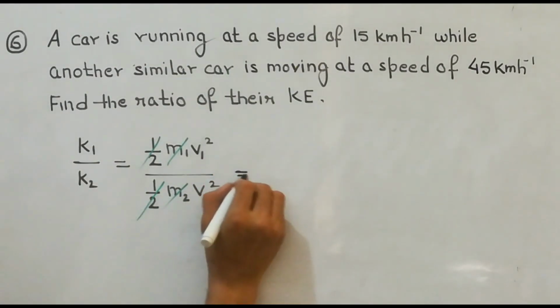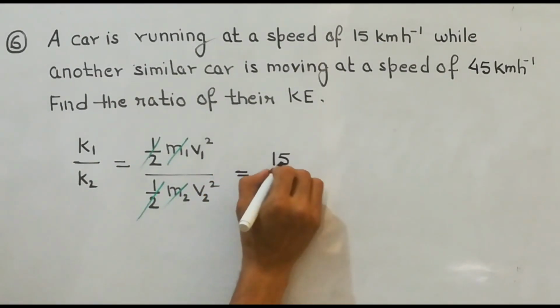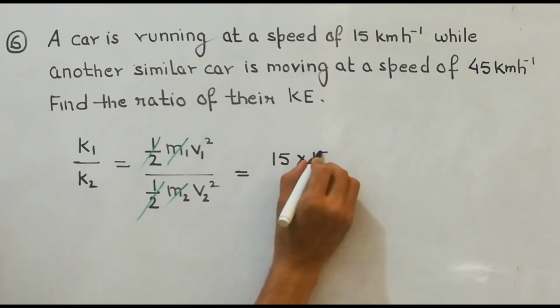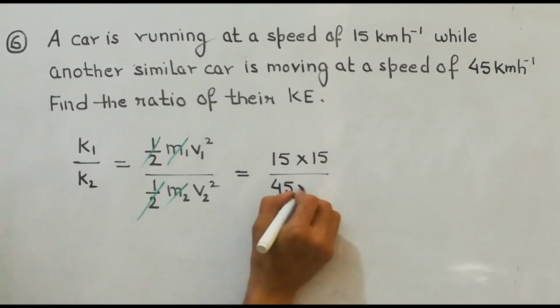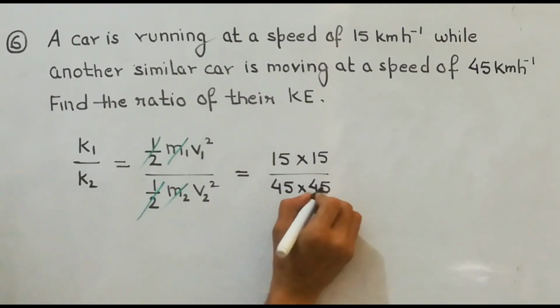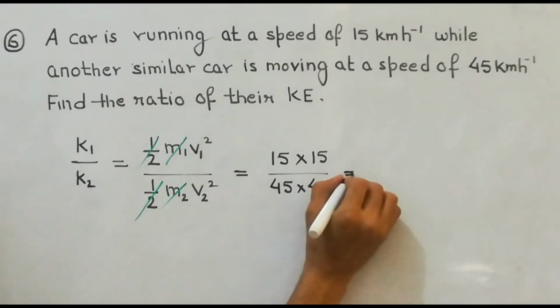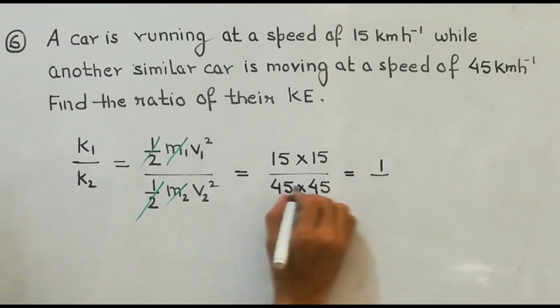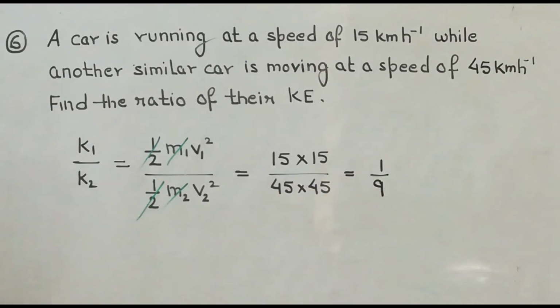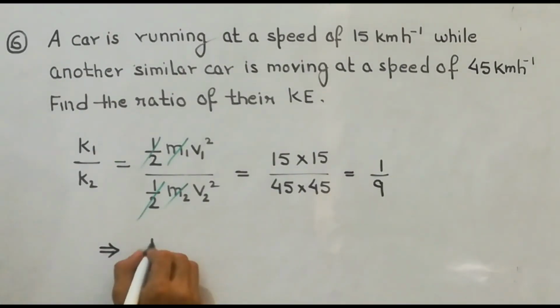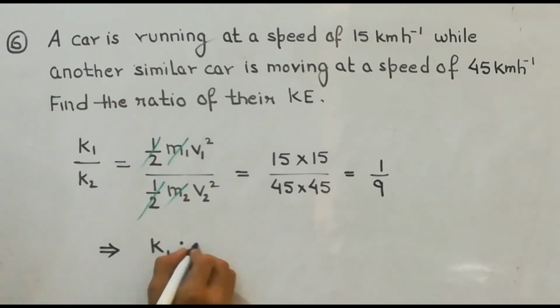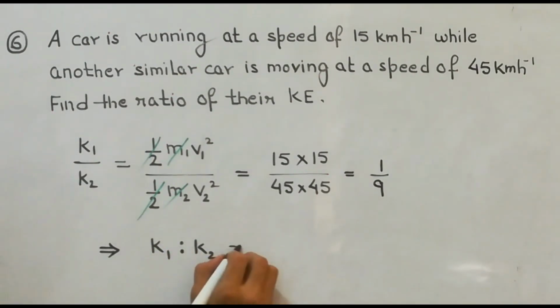So V1 is 15, V2 is 45. So when you reduce it, you are getting 1 upon 9. So the ratio of the kinetic energy will be 1:9. So finally you can write your answer. The ratio of the kinetic energy is 1:9.